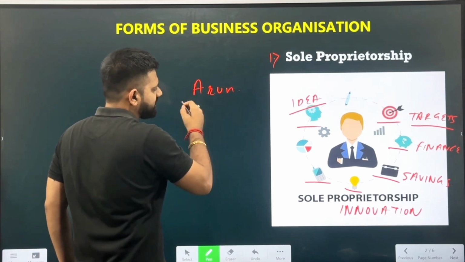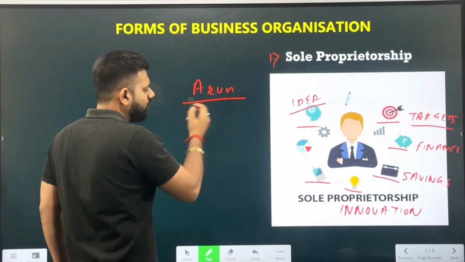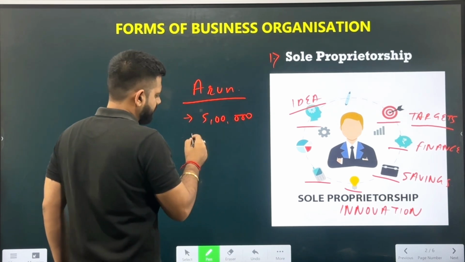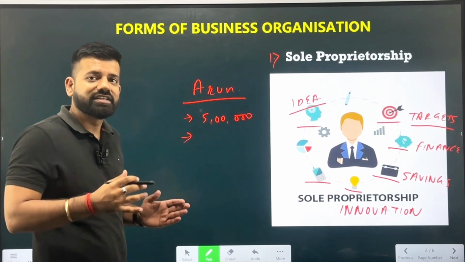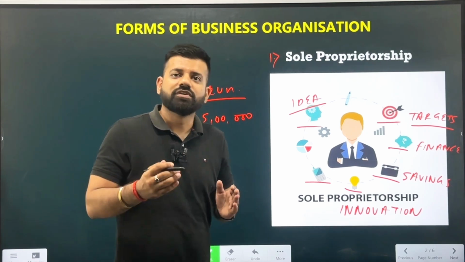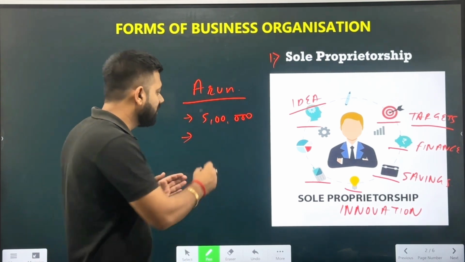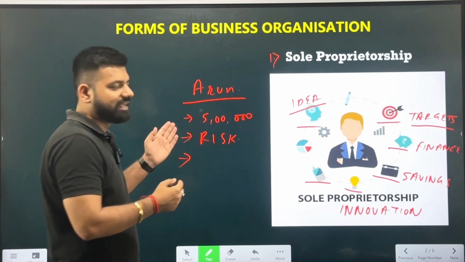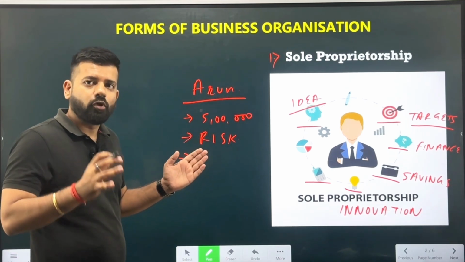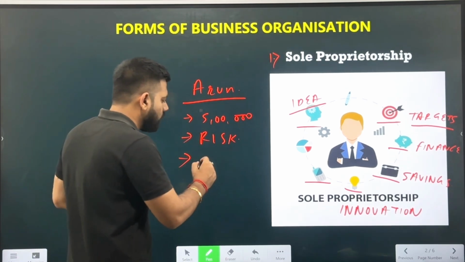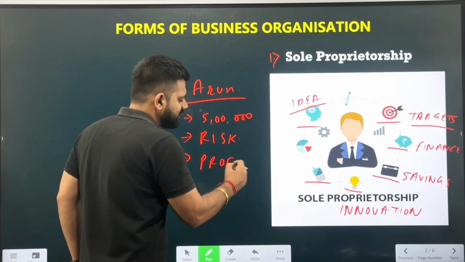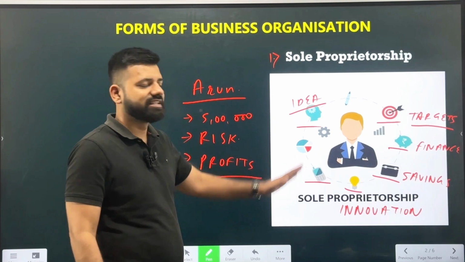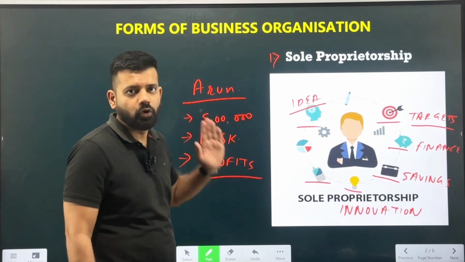Even we can understand with the example, Arun is thinking of starting the business. Now he is arranging 5 lakh for his business. He is taking the risk, that is, he is obtaining the goods which he will be selling to the consumer. He is taking all the risk which is required for the business, and also the capital he has invested on his own. Now the amount of profits he will be generating will be purely of him. So these profits will be also owned by the single individual only, that is Arun over here.